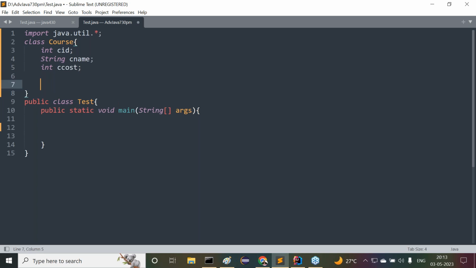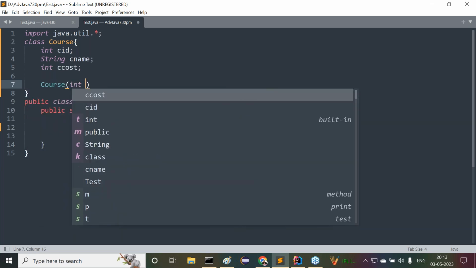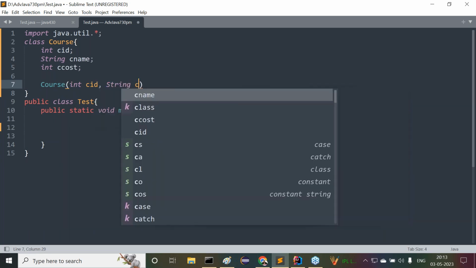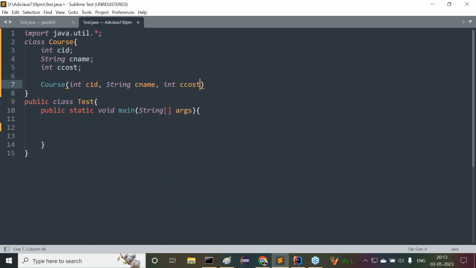Now I want to create an object for this Course class. To create an object for this course, we have to take the Course class constructor, a parameterized constructor: int courseId, comma, String courseName, comma, int courseCost.